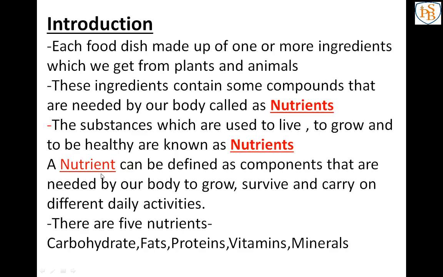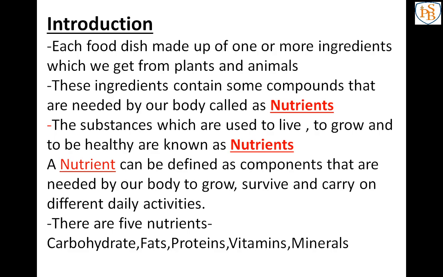We do those activities with the help of nutrients. And there are 5 nutrients that we are going to learn one by one. So what are the 5 nutrients? See, carbohydrates, fats, proteins, vitamins and minerals. You have to learn these spellings, these words properly. Carbohydrates, fats, proteins, vitamins and minerals. These are the 5 nutrients present in the food. So I hope you have understood what we are going to learn in this lesson, about the meal and about the nutrients.